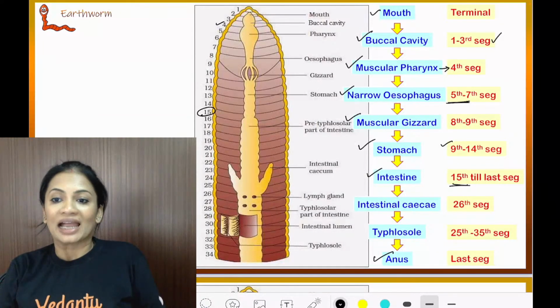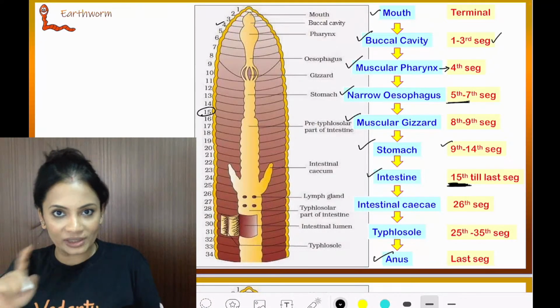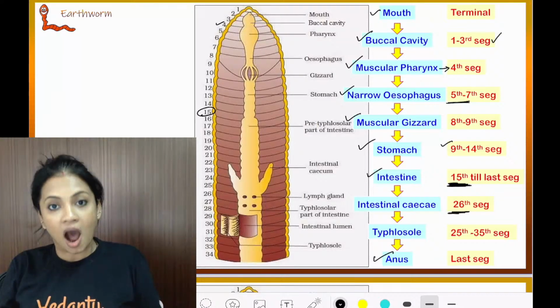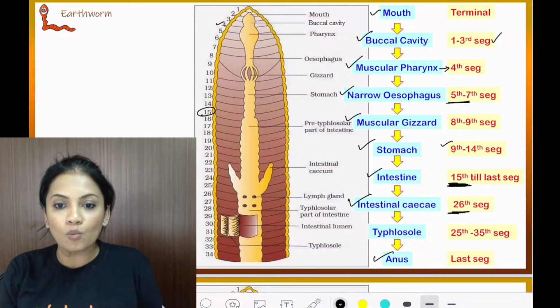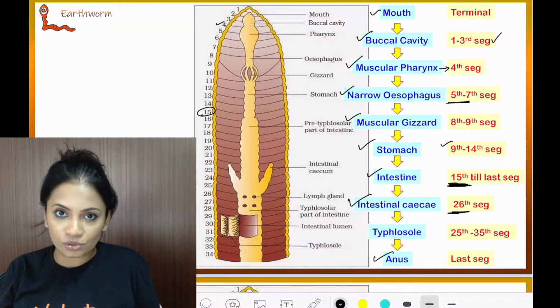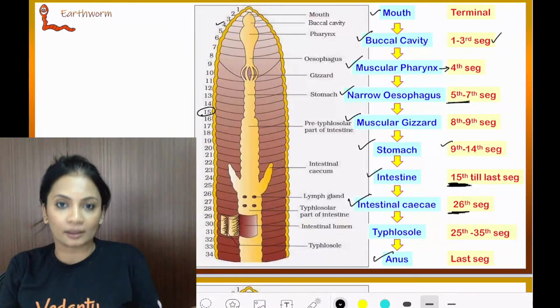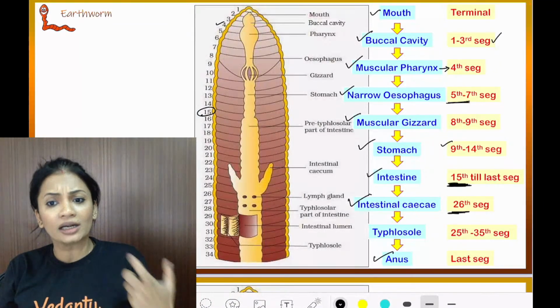Then inside this intestine region, from 15 till last, on segment number 26 are present the intestinal caecae. Now what are the intestinal caecae going to do? They are going to be secreting. Naturally, secretions will help in further digestion.